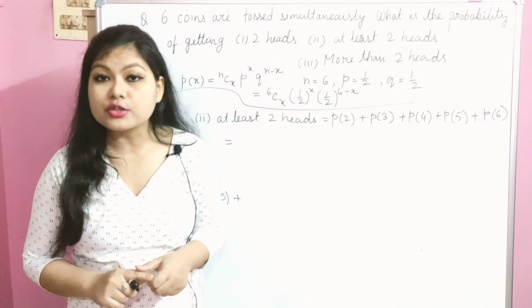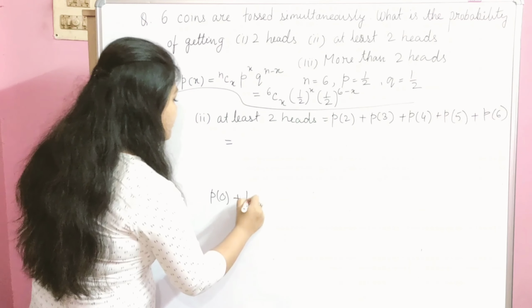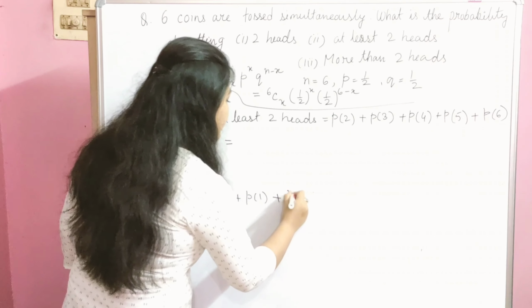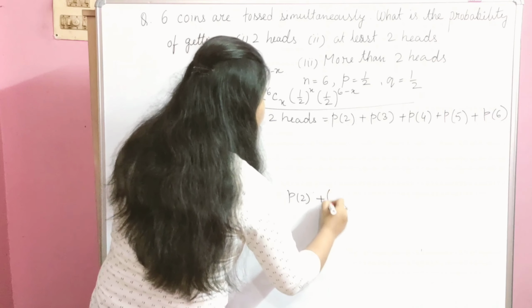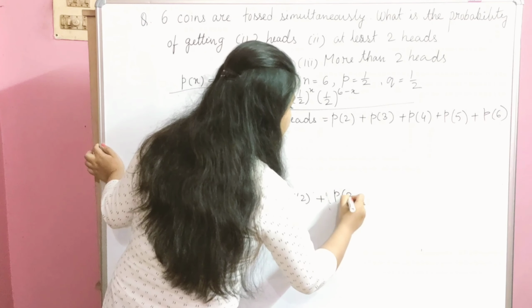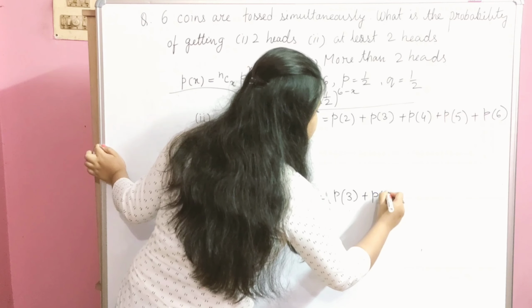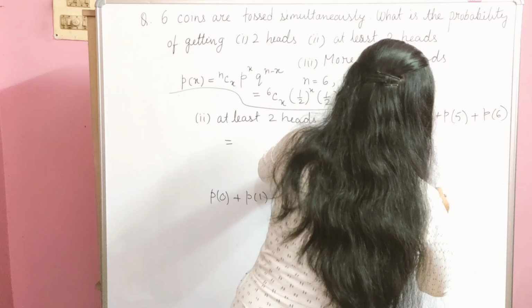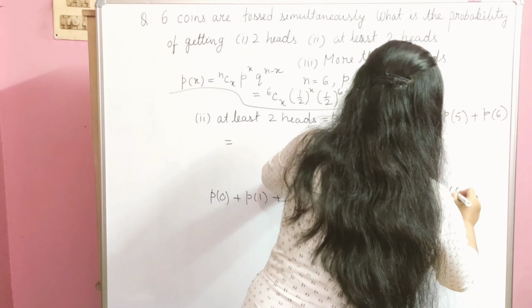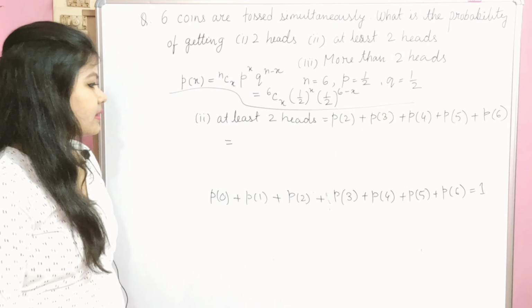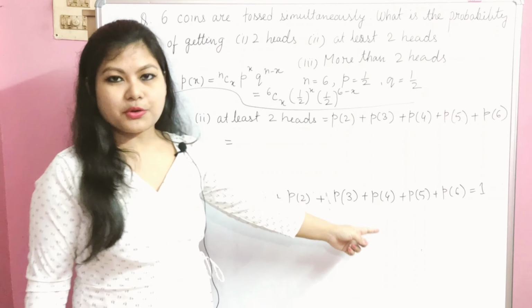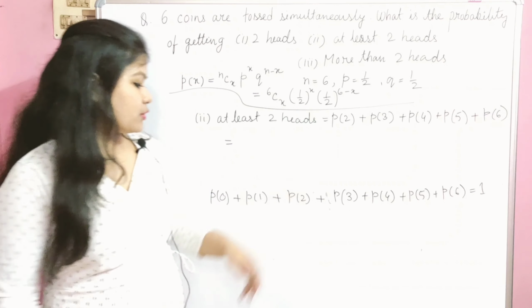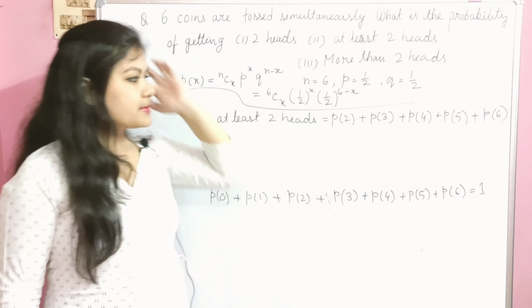So P0 is also possible. P0 plus P1 plus P2 plus P3 plus P4 plus P5 plus P6, all these values sum to 1. Now in the second question, P2 plus P3 plus P4 plus P5 plus P6, this value we have to consider.